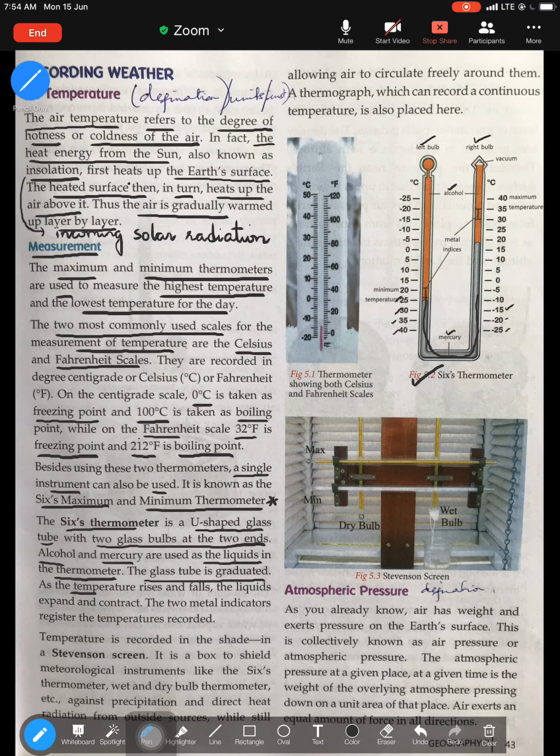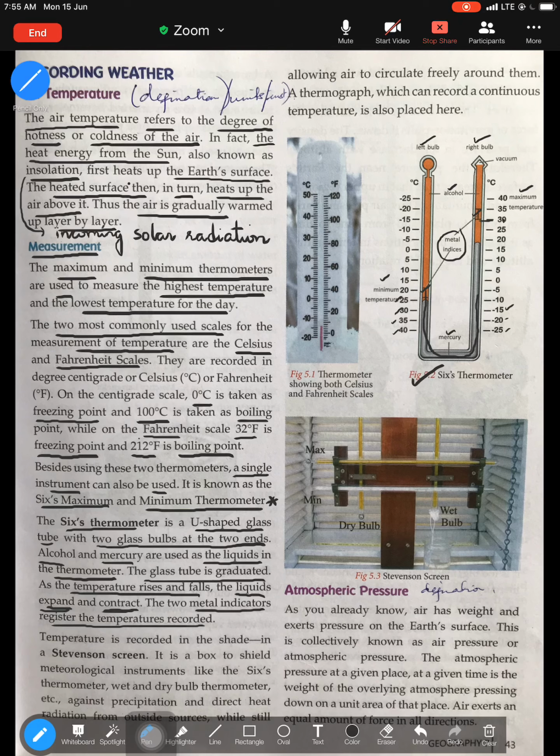As the temperature rises and falls, the liquids here, alcohol and mercury, also expand or contract. Expand means to increase in size, contract means to shrink. The two metal indicators register and record the temperature. So these are your metal indicators, which help in recording the temperature. One side you have the maximum temperature, one side you have the minimum. These metal indices help to record, so they are indicators. So 30 to 35 is the maximum, whereas here almost 20 to 25 is the minimum.